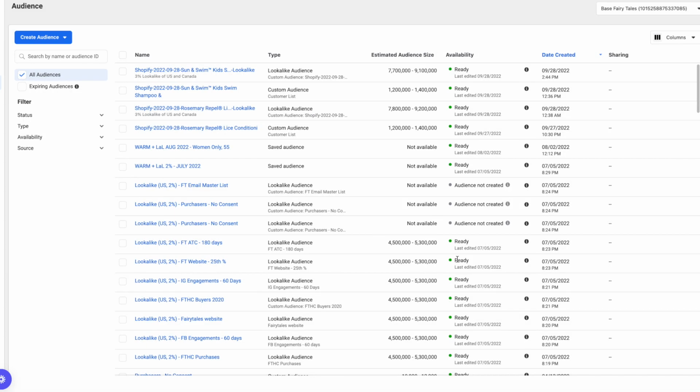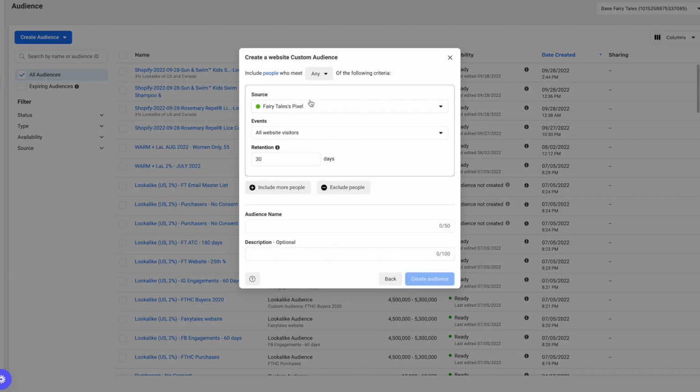And this is why it's important to have the Facebook Pixel installed on your website, because that way Facebook starts tracking anyone who comes to your website who is just browsing or who purchases or adds to cart or signs up for a lead magnet and anything like that. And then you can create a custom audience. So you'll see here, you can create an audience of anyone, so all website visitors who have been on your website in the last 30 days, and then you can name it and save it.